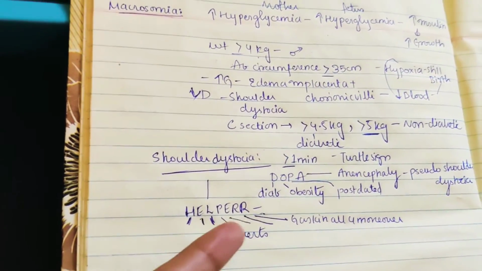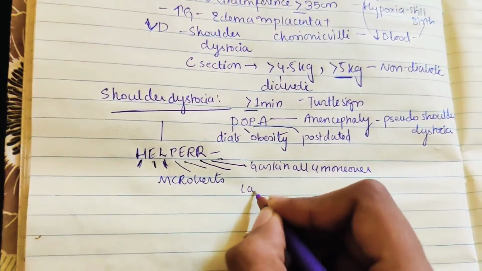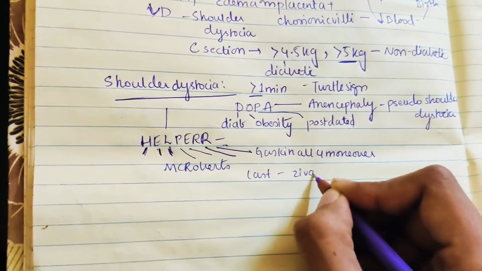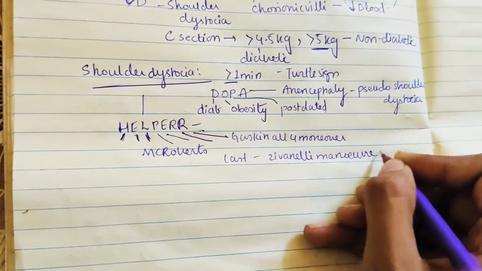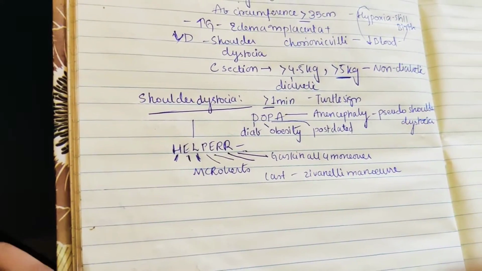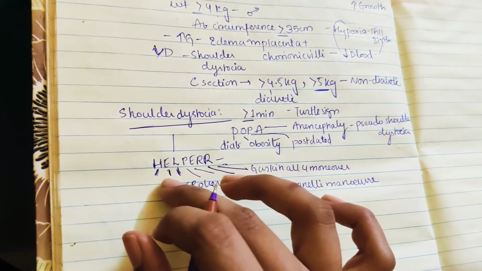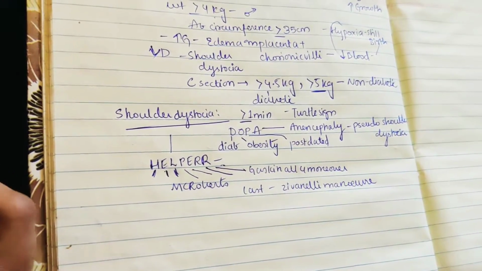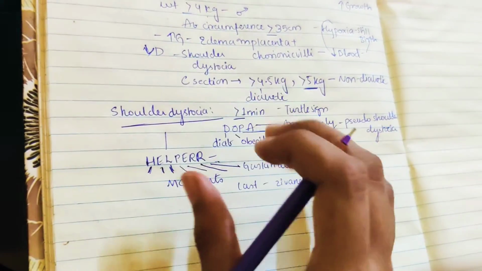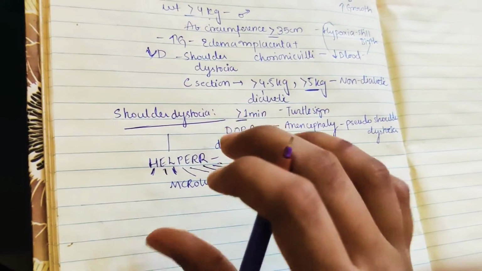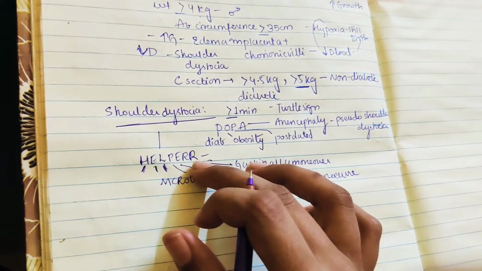Even after doing this, if the baby is still not able to deliver, then we do the last step. The last step is the Zavanelli maneuver. Okay, so these are the steps we need to do in shoulder dystocia. HELPERR. First H, call for help, E is episiotomy. L is for legs maneuver, that is the McRoberts maneuver. And P is for suprapubic pressure. Another E is for enter maneuver, rotate the shoulder, Wood's corkscrew, Rubin maneuver. R is for removal of the posterior arm.